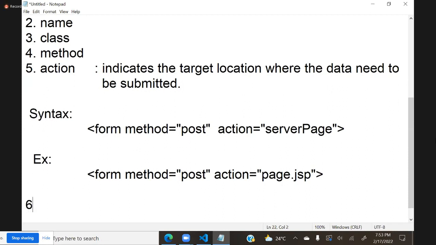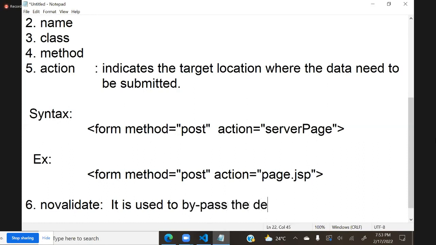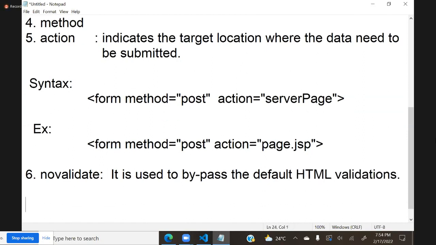Another important attribute, form has novalidate. Another attribute is novalidate. It is used to bypass the default HTML validations. We can bypass the default HTML validations by using novalidate. What does that mean?